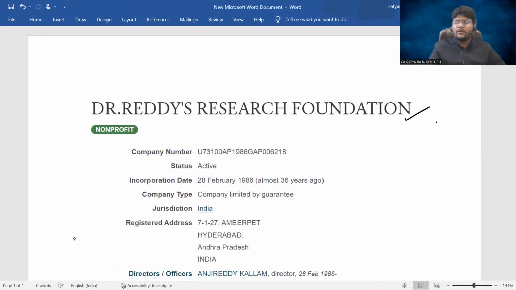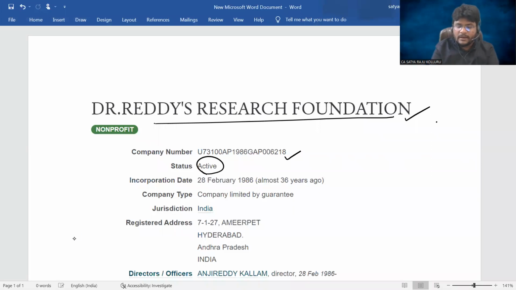Most of you might have already heard of Dr. Reddy's company, Dr. Reddy's Laboratories, which is a pharmaceutical company. The pharmaceutical company established another organization, which is Dr. Reddy's Research Foundation. This is the CIN number, which is the company number. Status is active. If you check the incorporation date, it was incorporated in the year 1986. Company type, company limited by guarantee.